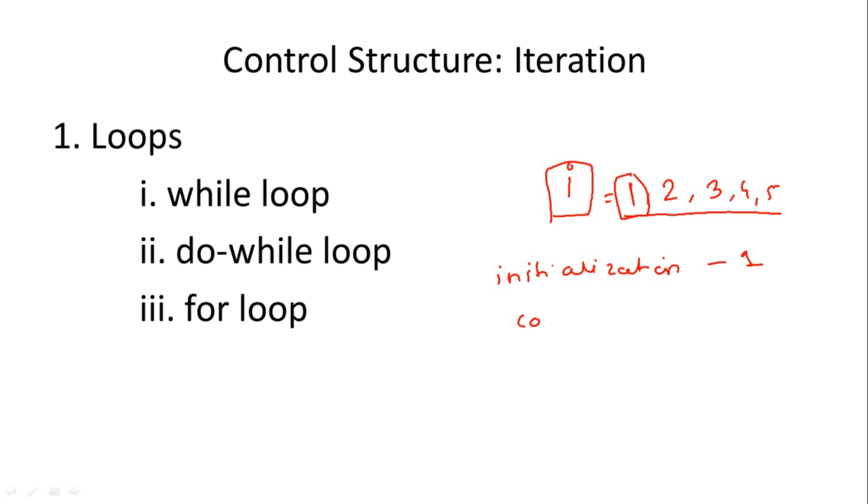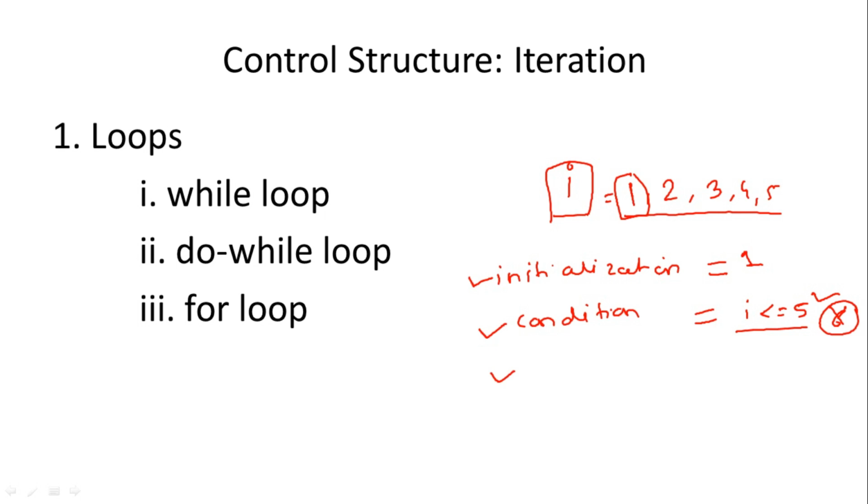Next, some condition should be there to stop that loop. Why? Because if we are not specifying that condition, the loop will be executed infinite times. So here we are executing statement 1 only 5 times. So the condition may be like this: I less than or equal to 5. This will be the condition to stop that loop. Whenever I becomes 6, or whenever I becomes more than 5, at that point the loop will be terminated or the statement execution will be stopped. So the first thing required is initialization of the counter. Second thing, a condition to stop that loop.